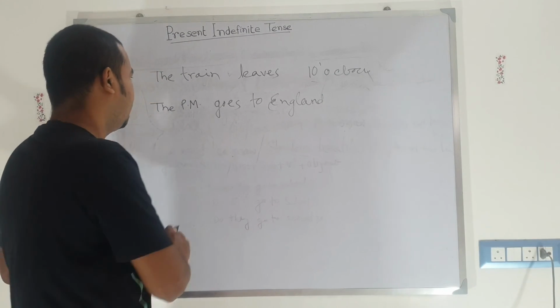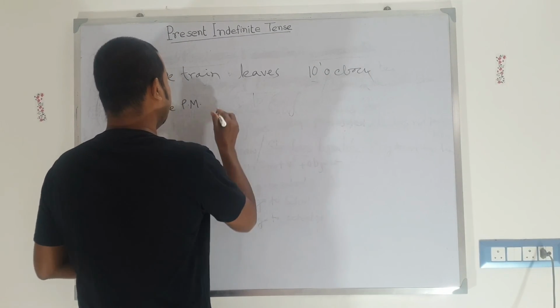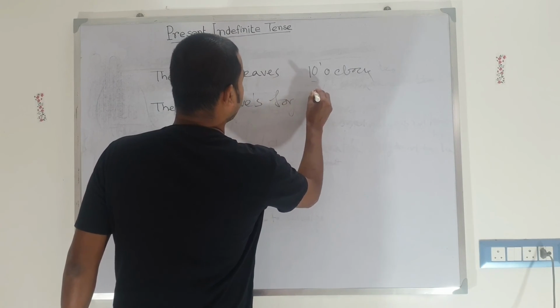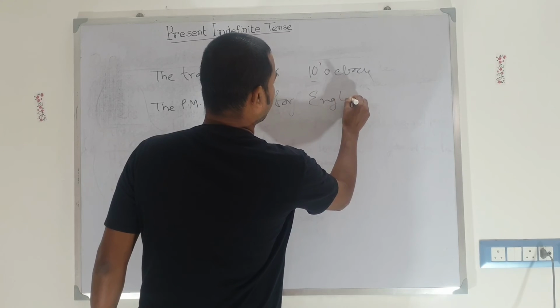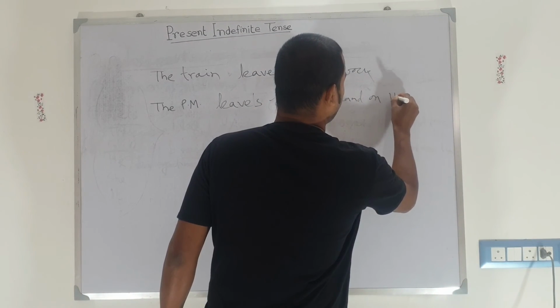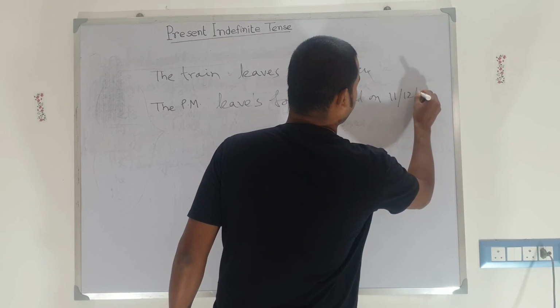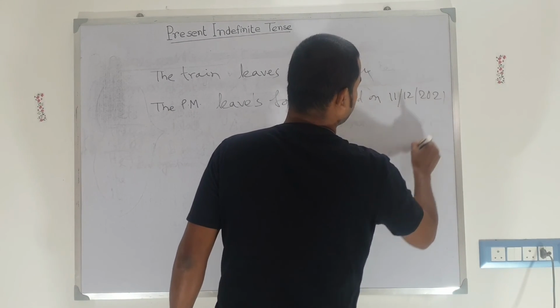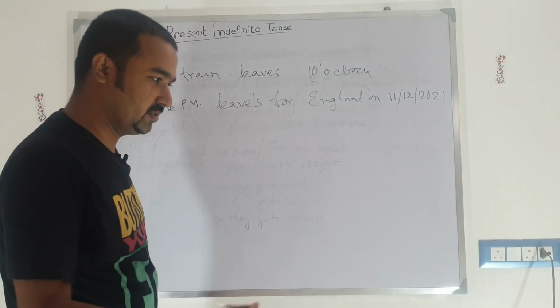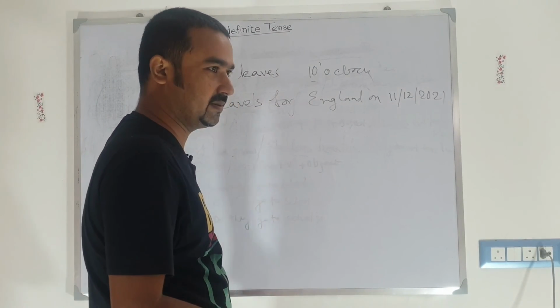You can also write that the PM leaves for England on 11th December 2021. Today is not 11th December, today is maybe 2nd December or 1st December.